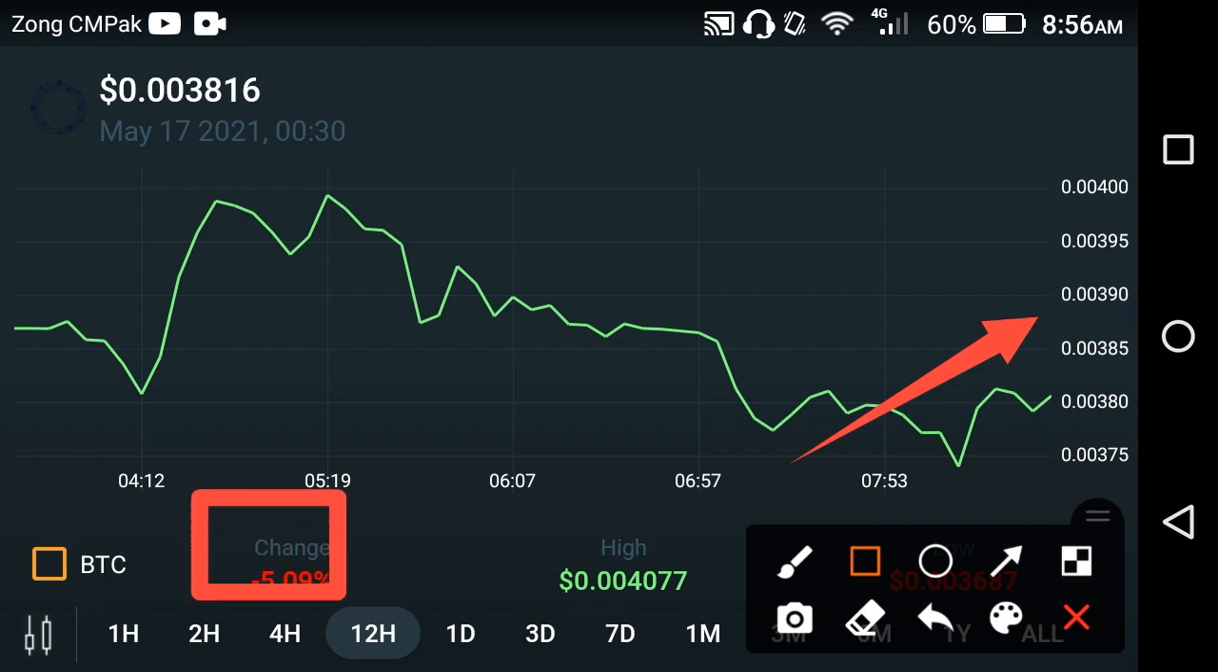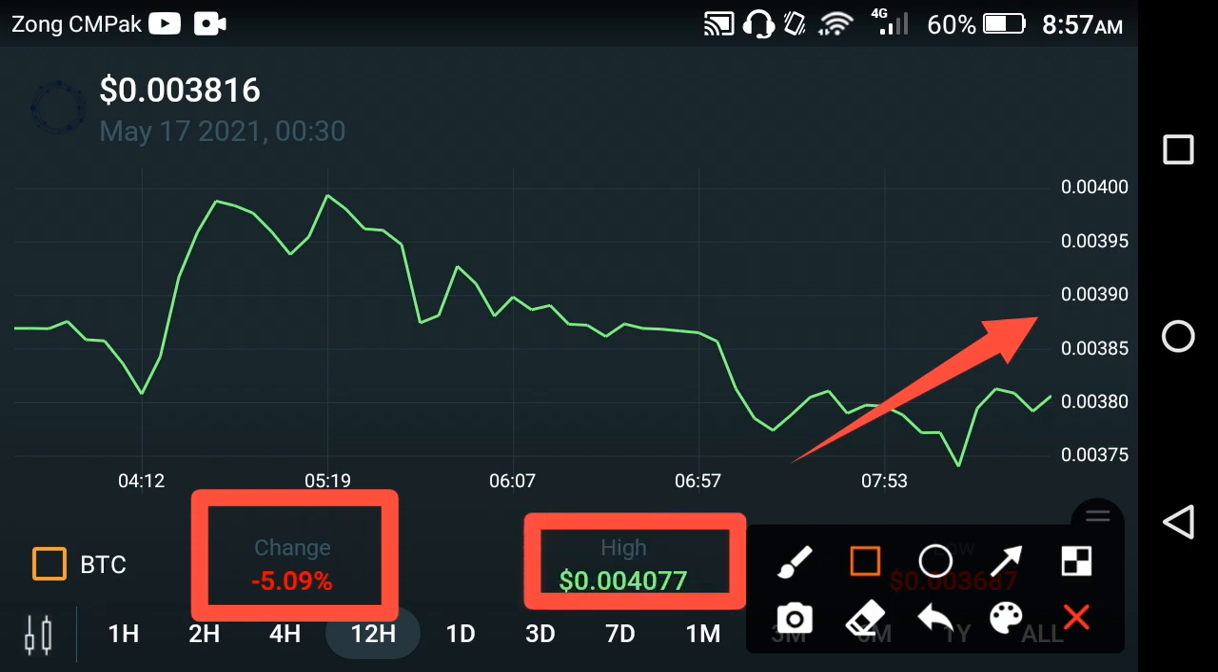Anyways, if you look at the price changes in the OMI in the last 12 hours, a negative 5.09% change occurred in the OMI, and the highest price is 0.004077 USD, the highest price of the OMI, friends.